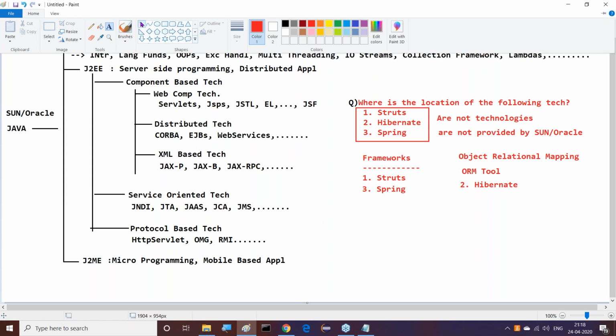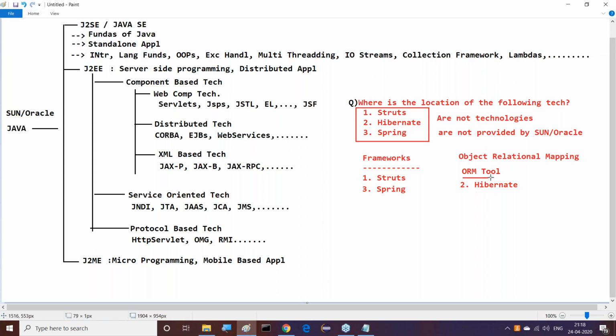Finally, I'm giving one conclusion to all of you. What is this Hibernate? First question I'm asking: is Hibernate a technology or not? Tell me. It is not a technology.